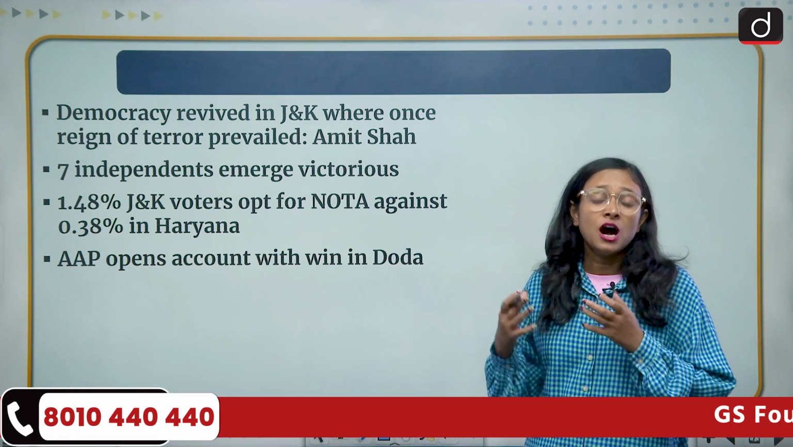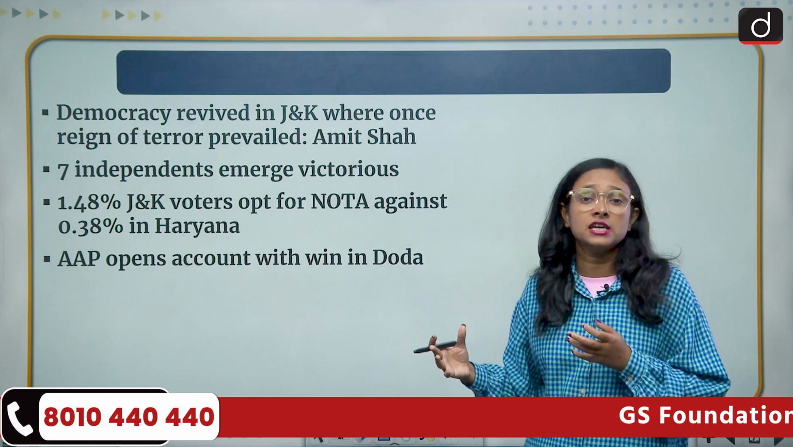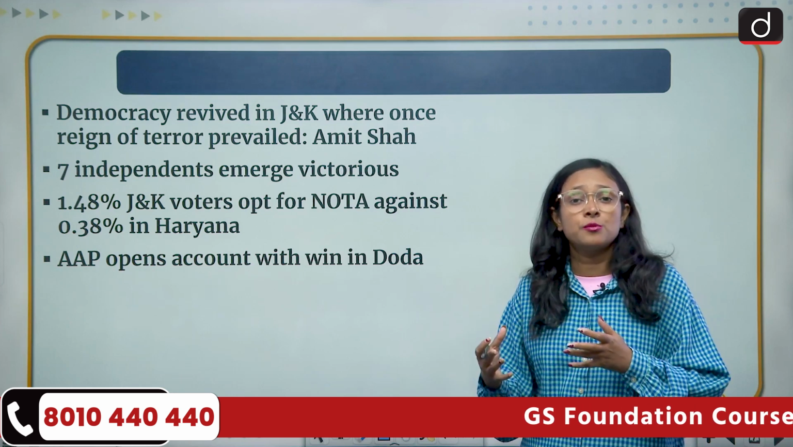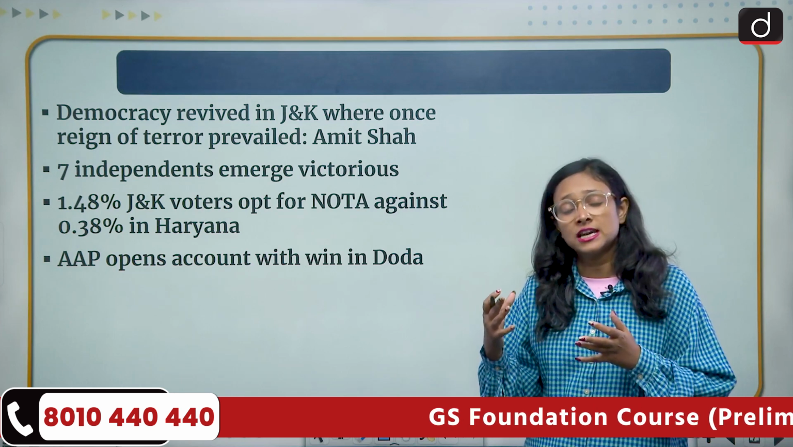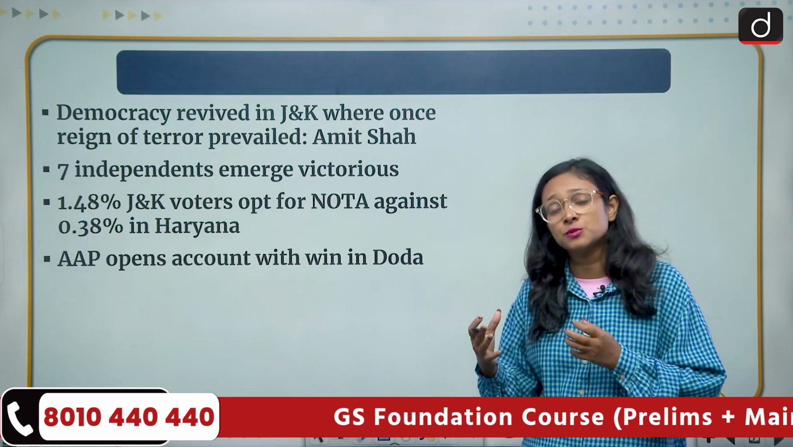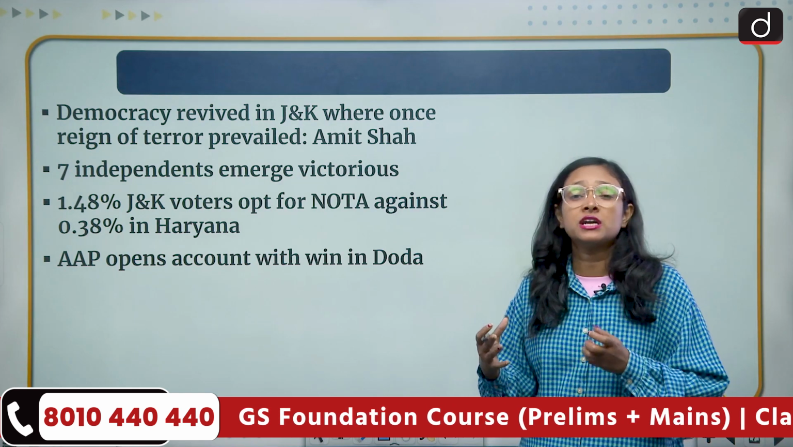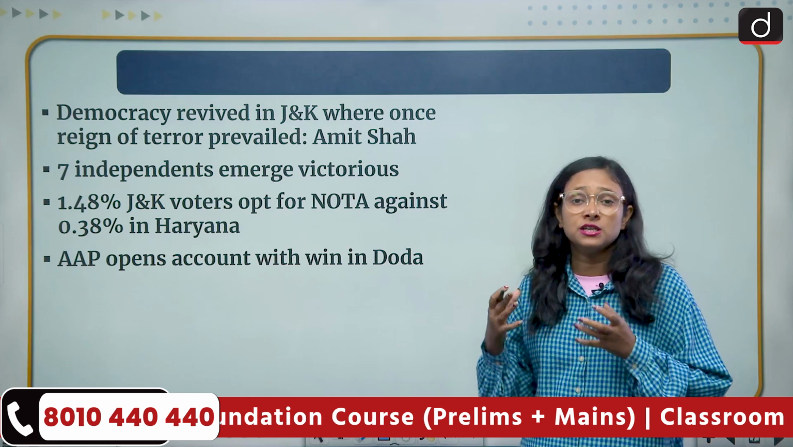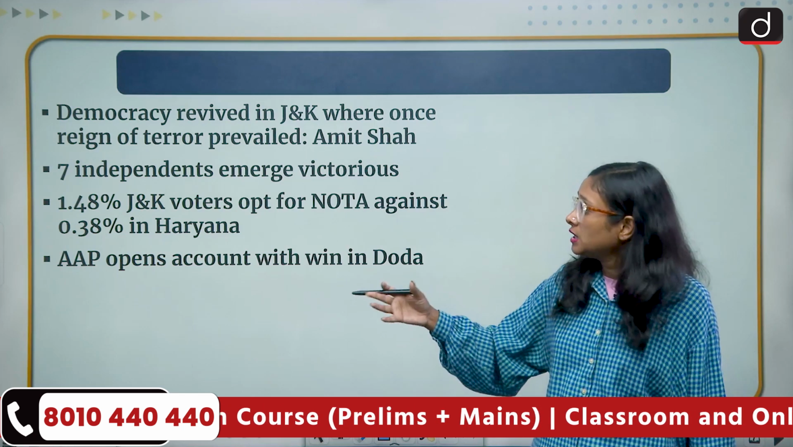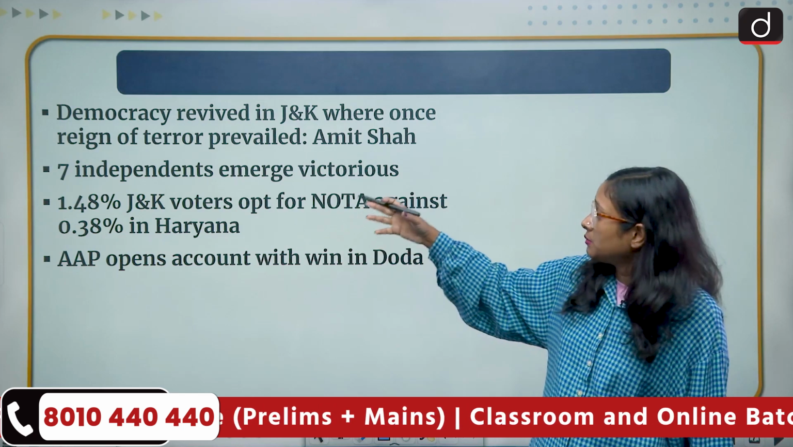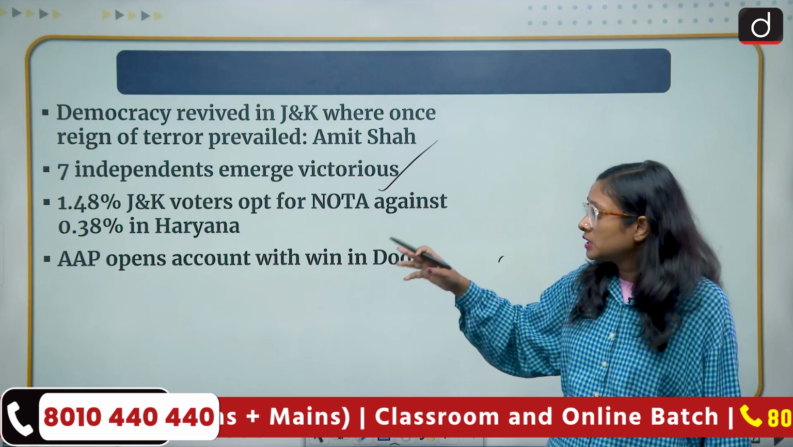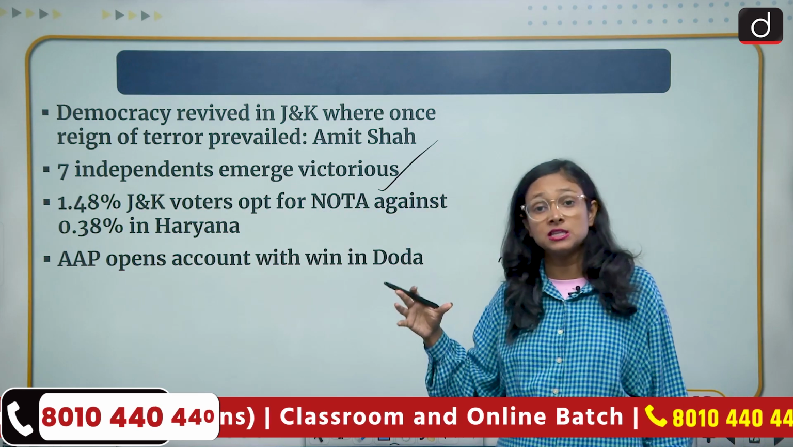So on behalf of that, the Home Ministry is saying that after the abrogation, a peaceful election was held in Jammu and Kashmir. It means that the democratic spirit revived in Jammu and Kashmir. Then 7 independents emerged victorious. We already know. Here we come to the representation of NOTA.